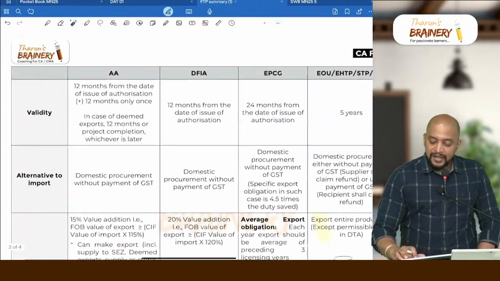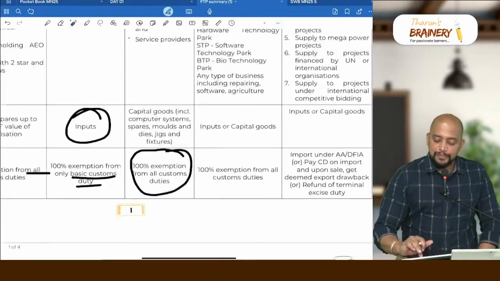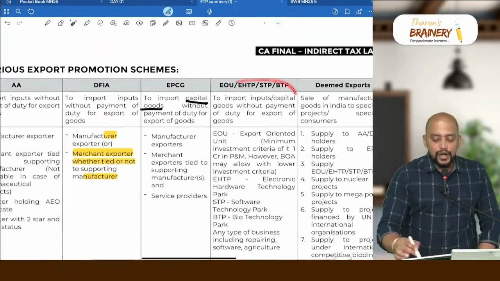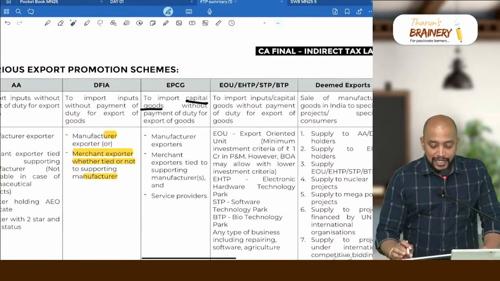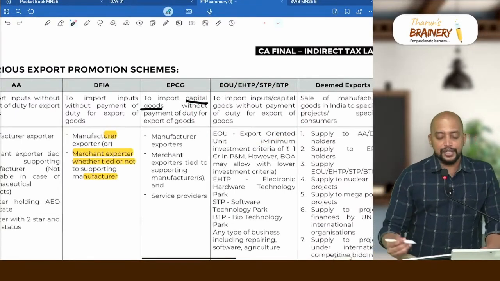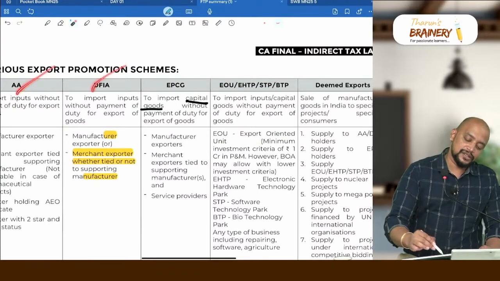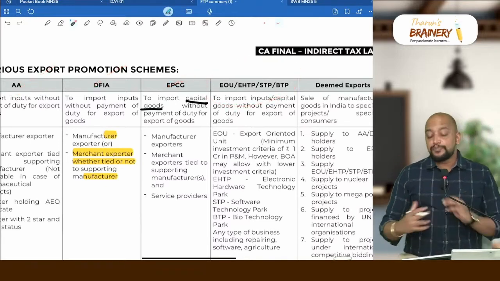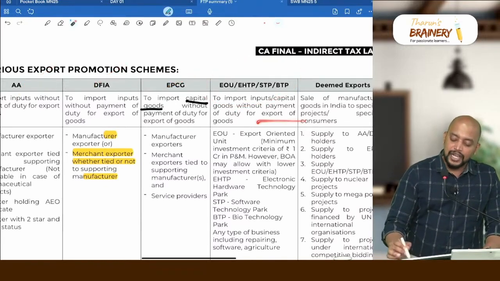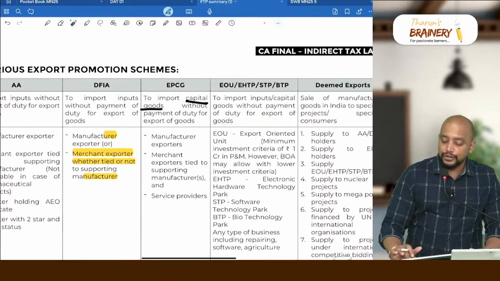Then next one, we have EOU, EHTP, STP. So that is for what purpose? To import inputs or capital goods without payment of duty, both inputs and capital goods. But what is the difference from this to this? This is like a unit, this is like an area. For their business they can do everything. For export of goods, basically they are into exports.